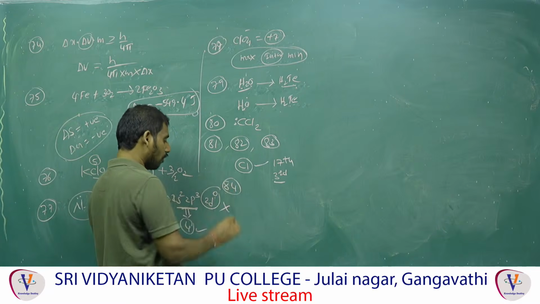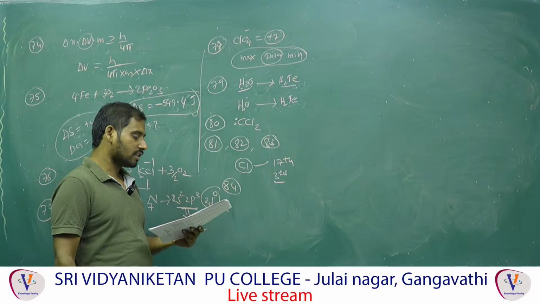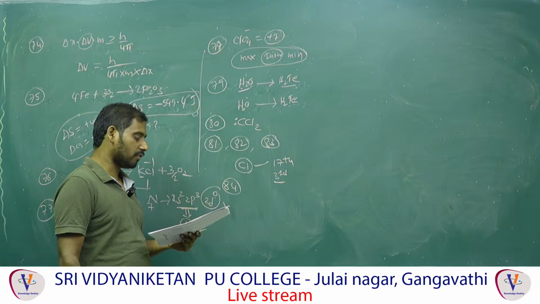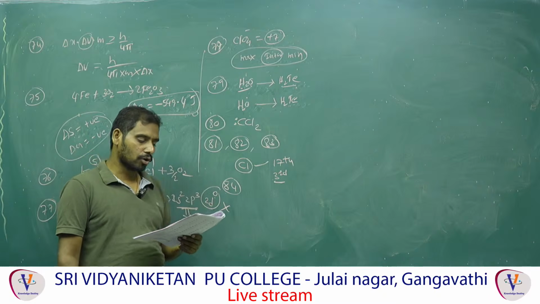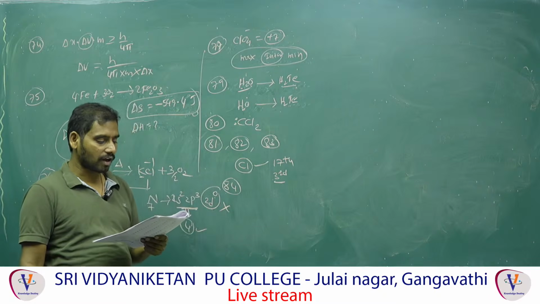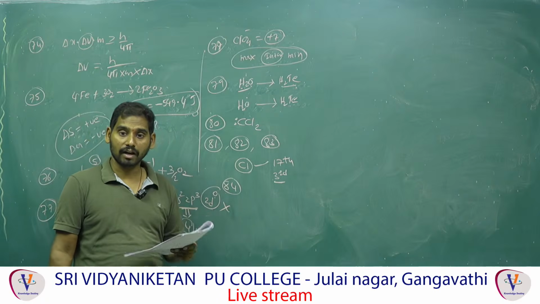Next one, question number 84. Glucose does not form hydrogen sulfite addition product with NaHSO3. Yes, correct statement. Alpha-D-glucopyranose contains 4 chiral carbons. That is wrong.